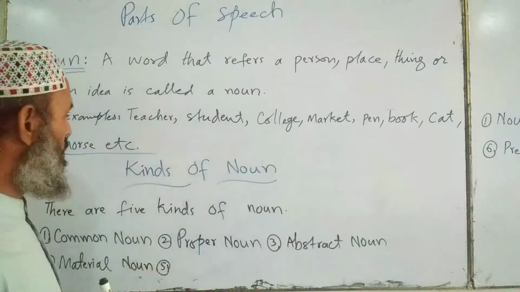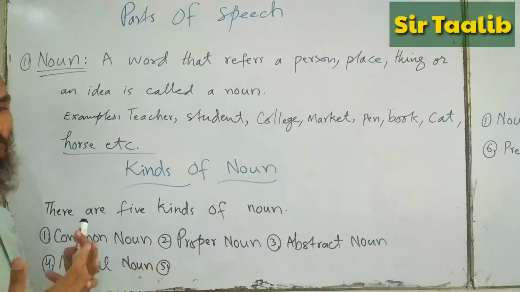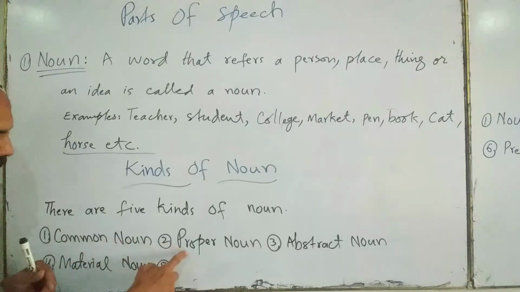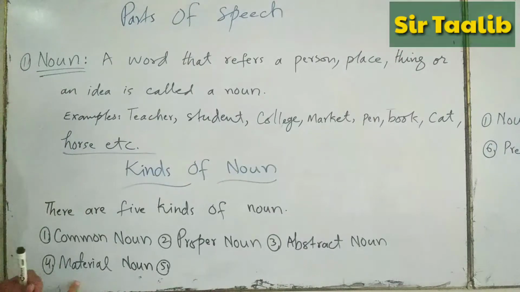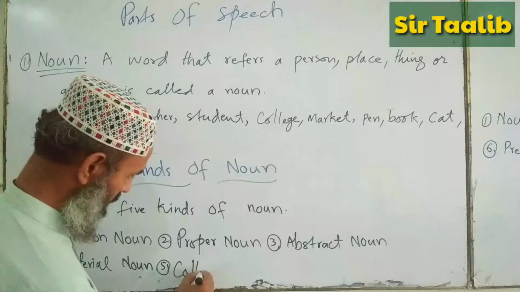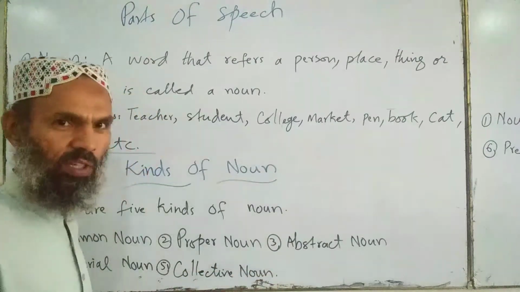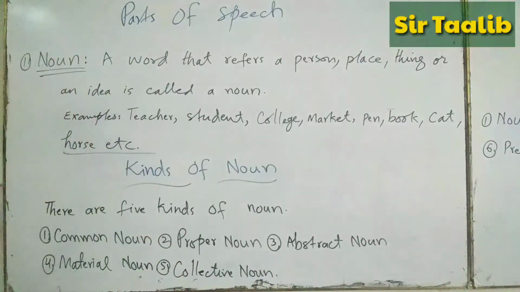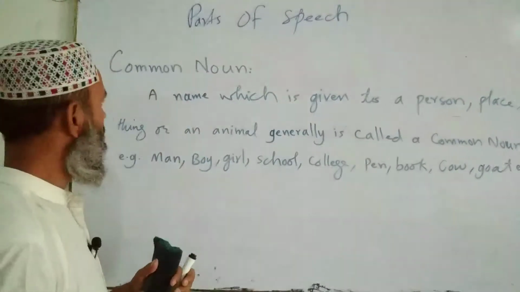That is the definition of noun. Now you learn the kinds of noun. How many kinds of noun are there? There are 5 kinds of noun: common noun, proper noun, abstract noun, material noun, and collective noun. Okay, so we will learn the other kinds in the next lecture. Now we will study what a common noun is.